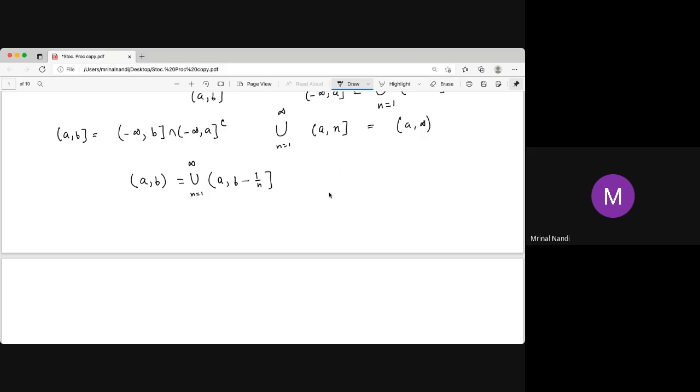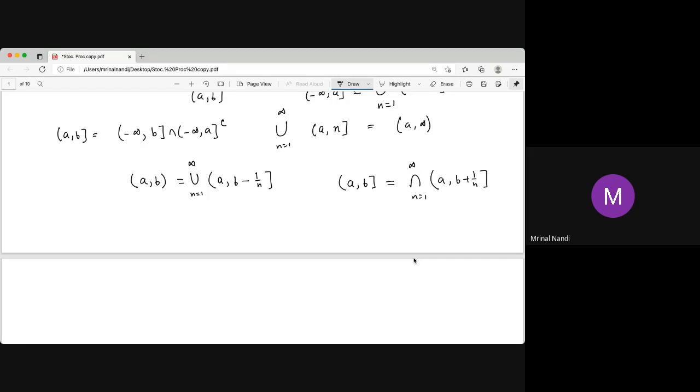Similarly, you can construct the closed interval using open ones. You can find that it is nothing but the intersection over n equal to 1 to infinity of the sets from a to b plus 1 by n.